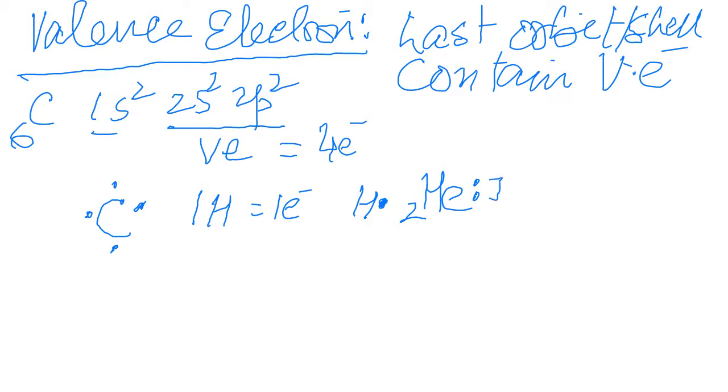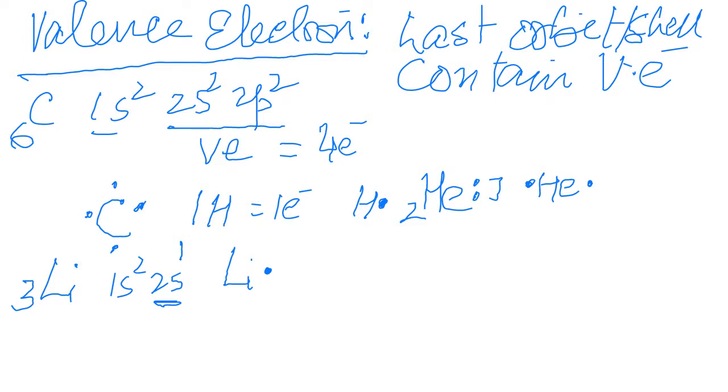It's better to show in another way: 1 electron here, 1 electron here, away from each other, apart. Now lithium, 3, 1s2, 2s1, right? So only in the second shell it contains only 1 electron. So for lithium, I will write here only 1 electron, the first group.